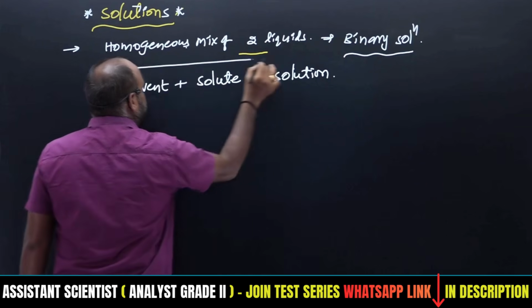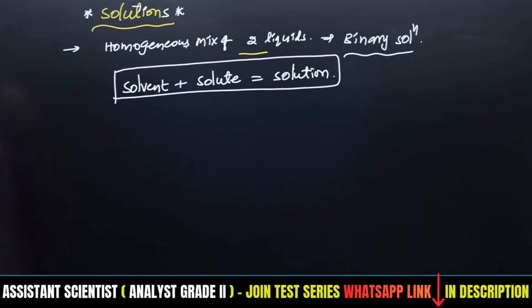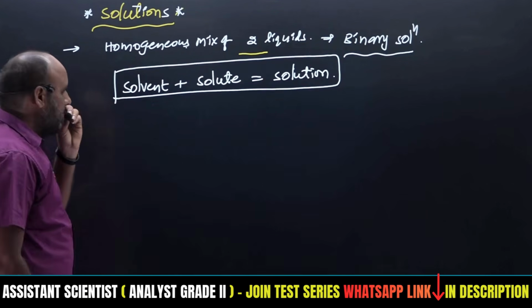The homogeneous mixture of solvent and solute can form a solution, right? So what is meant by solvent, what is meant by solute? That will be with respect to the solution, right?